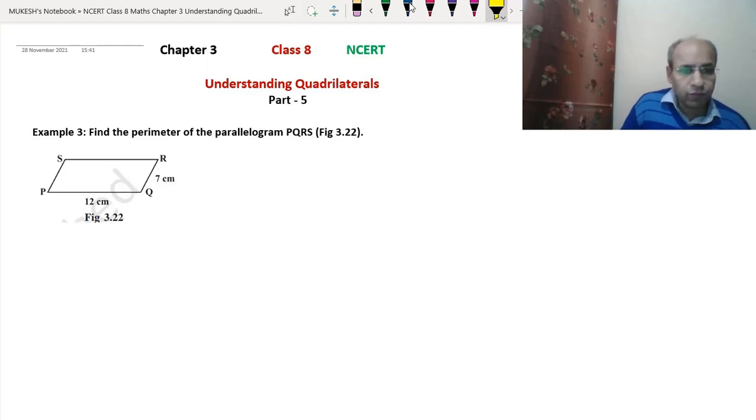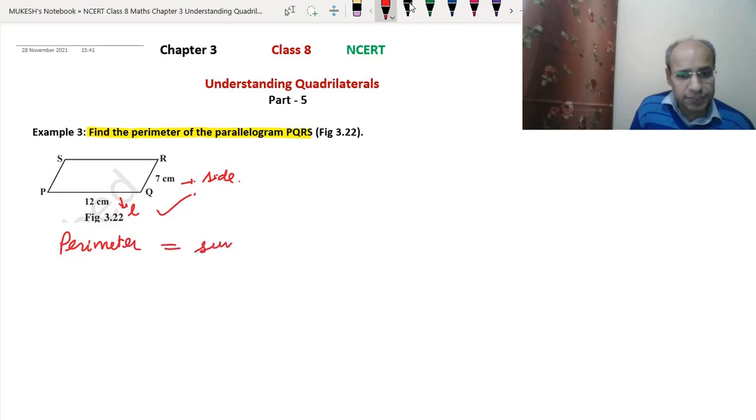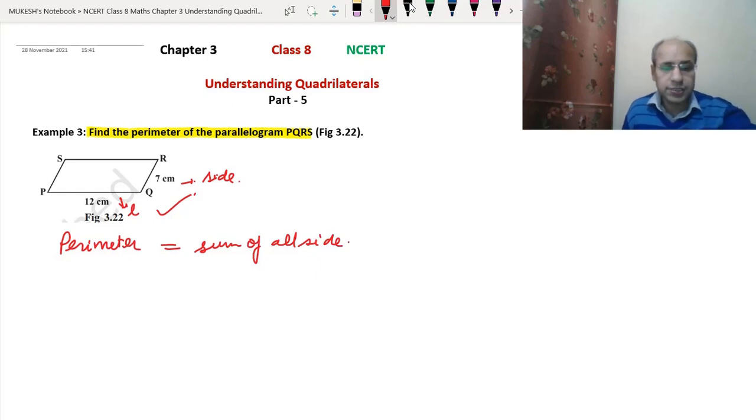In this question we have to find the perimeter of the parallelogram PQRS. See, this is the parallelogram given in the diagram, and we have to find its perimeter. Here the length of the parallelogram is given and another side is given. As we have already learned, the perimeter means the sum of all sides.